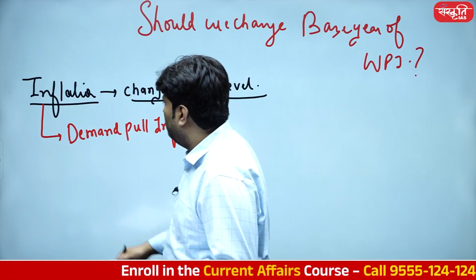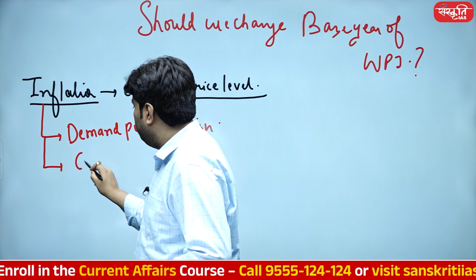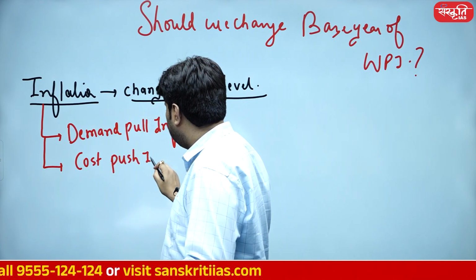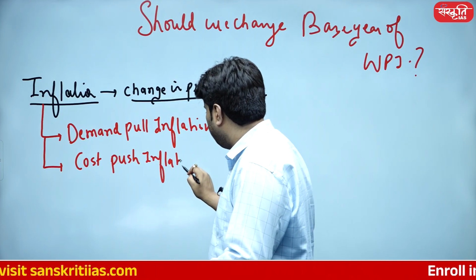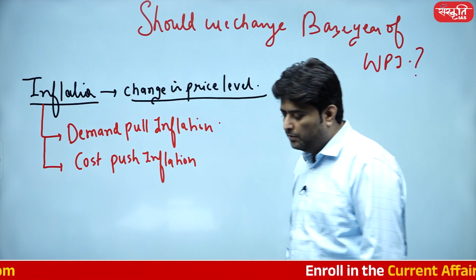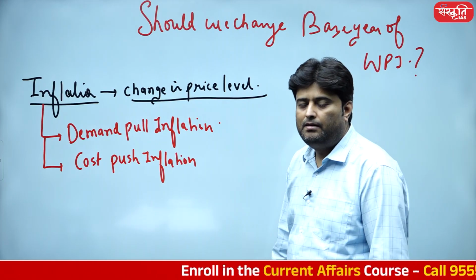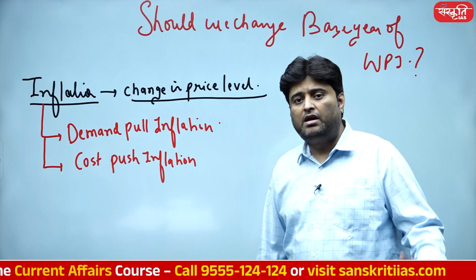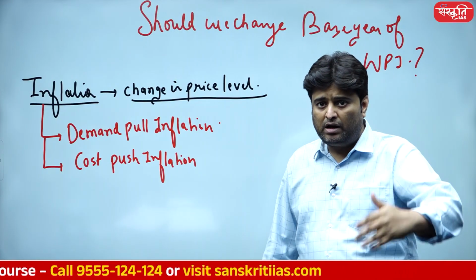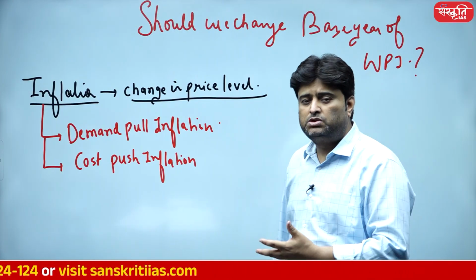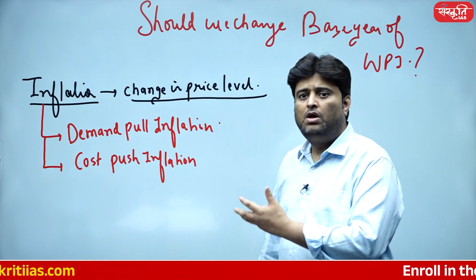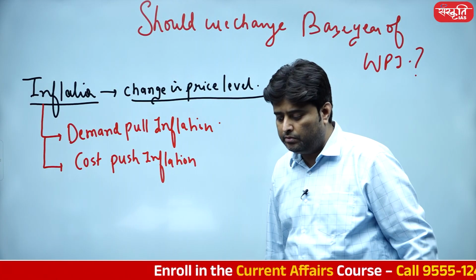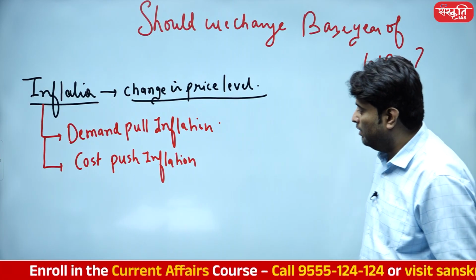So you have the demand pull inflation and you have the cost push inflation, isn't it? These are the two types of inflation. Cost push inflation means when raw materials are very expensive, it subsequently gets transferred to you, because the producer is going to have a very heavy cost of the expensive raw material. He is going to do the manufacturing and transfer it to you. So you have the cost push inflation.